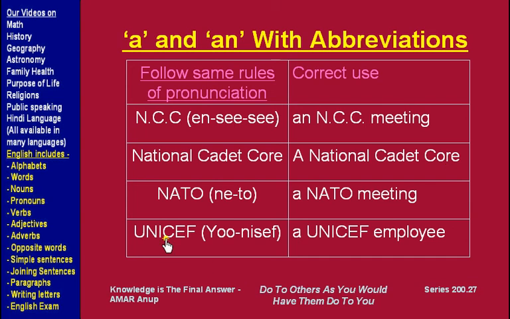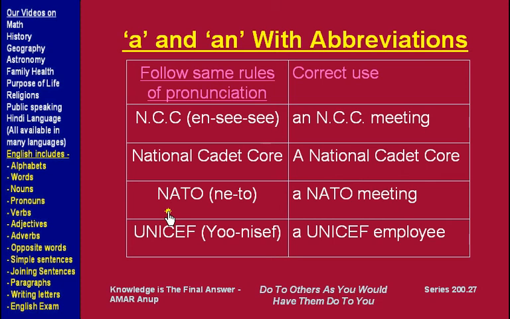or whatever. This is another abbreviation where the word is used as a single word, NATO. Because NATO starts with N, we use "a" NATO meeting. Now if you didn't know whether this abbreviation is spoken as NATO or N-A-T-O, you may have some difficulty, because if you spoke it as N-A-T-O, then you would have put "an" as the article in the beginning.